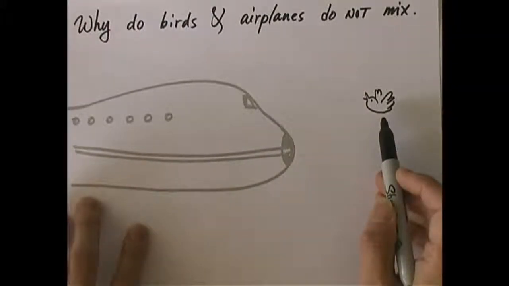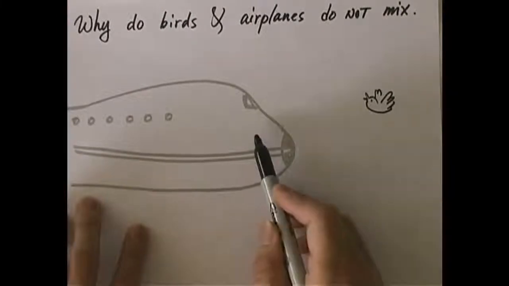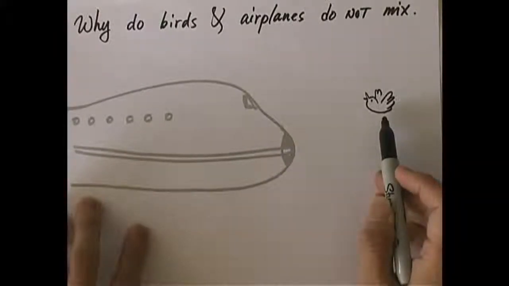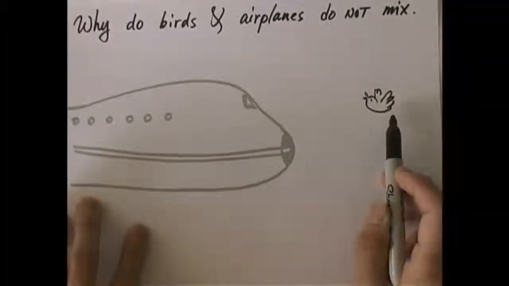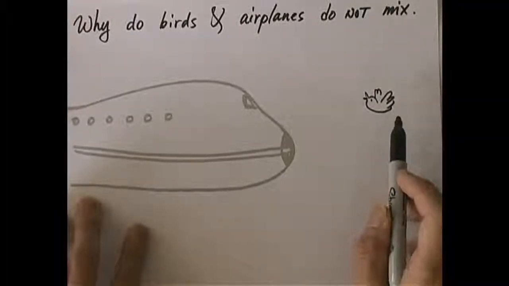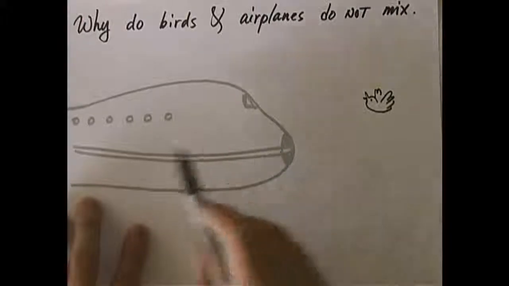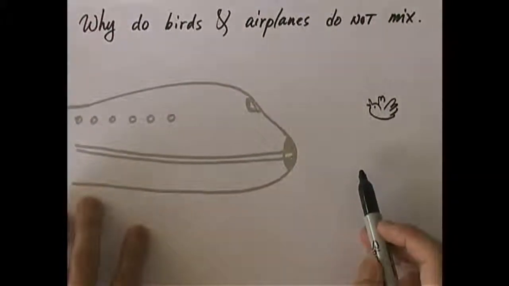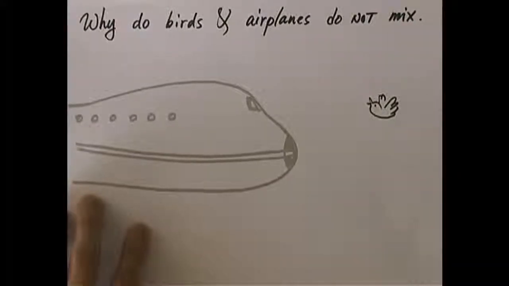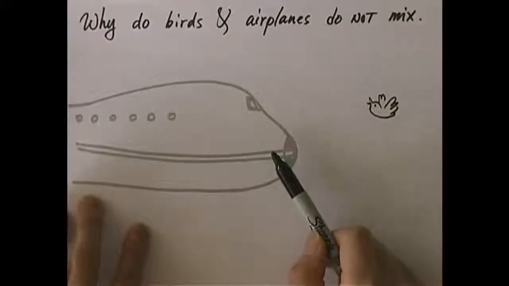Unfortunately, there's a bird in its way, and you know what happens. If this thing is very fast, the bird cannot quite get away from it, so there is an impact. Don't ask me what happened to the bird. I just want to know what happened to the airplane. If you're riding on the airplane, don't you want to make sure the airplane doesn't get damaged when there's a head-on collision?